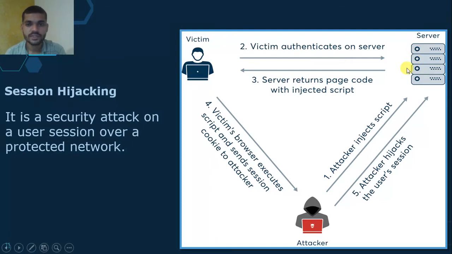to access the information. In the third step, the server returns the page code with the injected script.